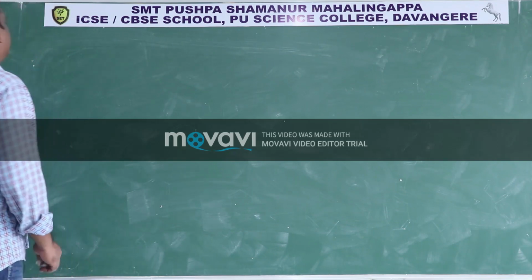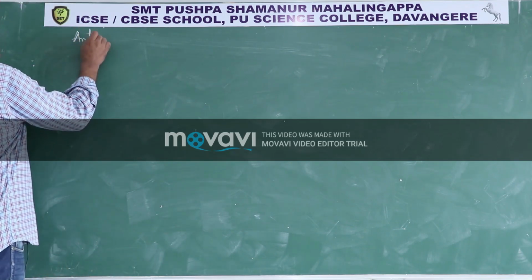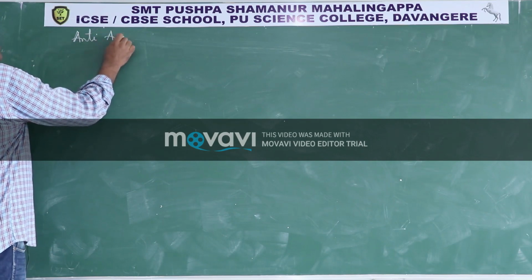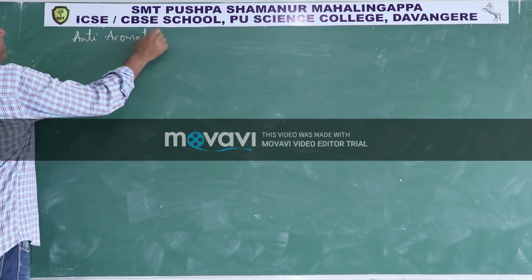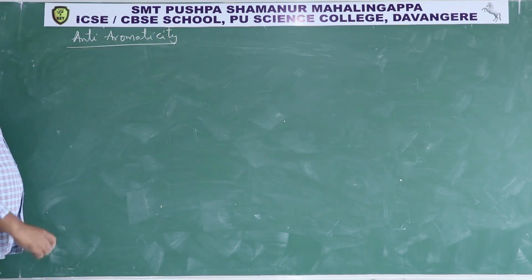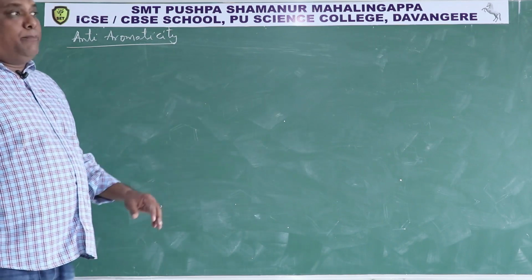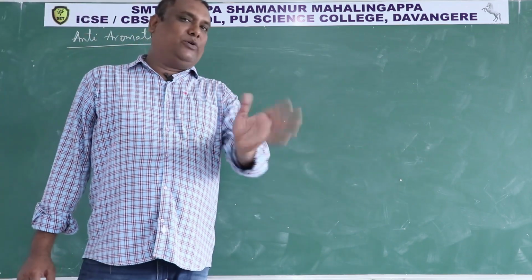Then there is another phenomenon called anti-aromaticity. A compound is said to be aromatic, what are the rules I told?